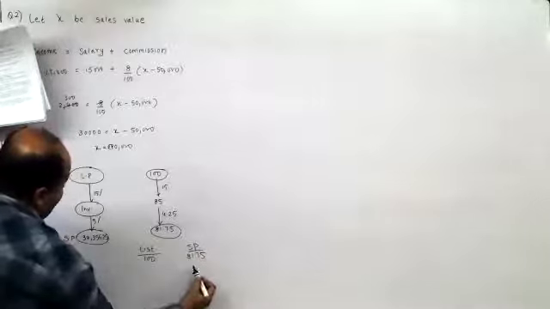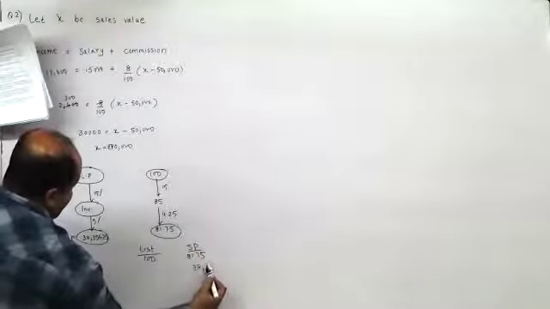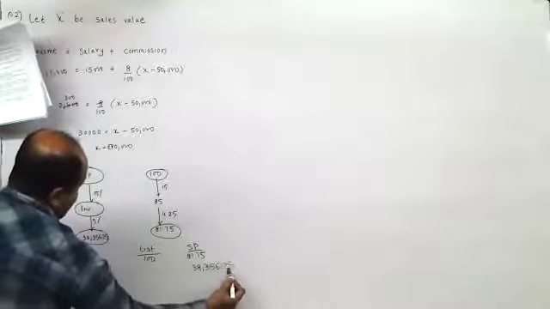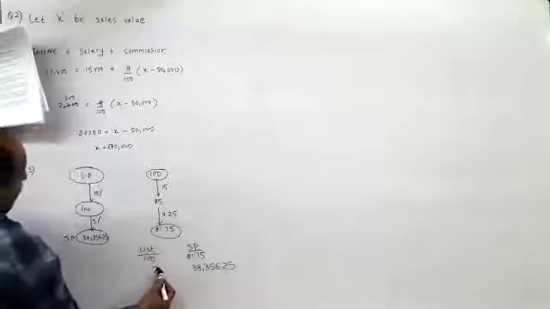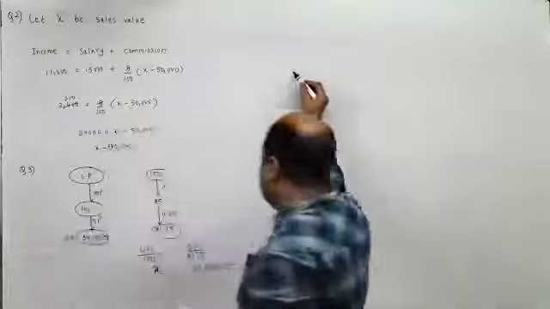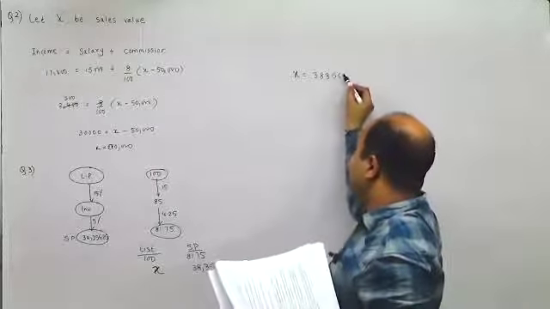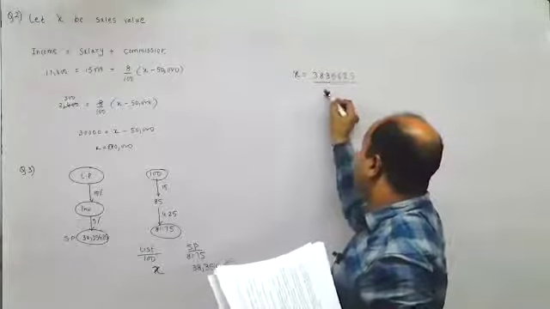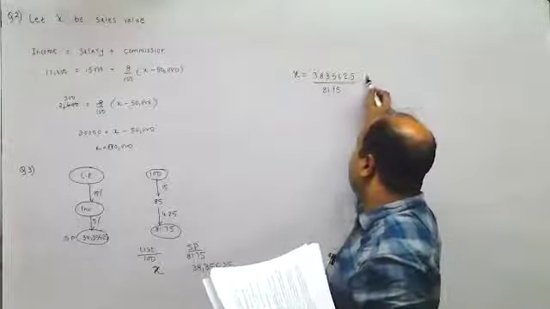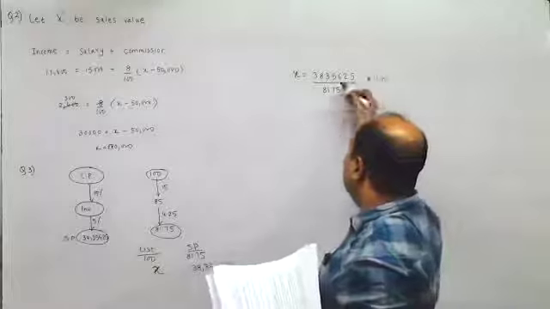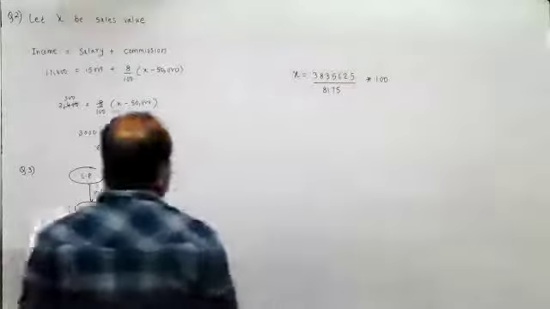So what would be the list price when the selling price is this? So X would be equal to this into this upon this. So X is 38,356.25 upon 81.75 into 100. Now this should be a multiple of this term.